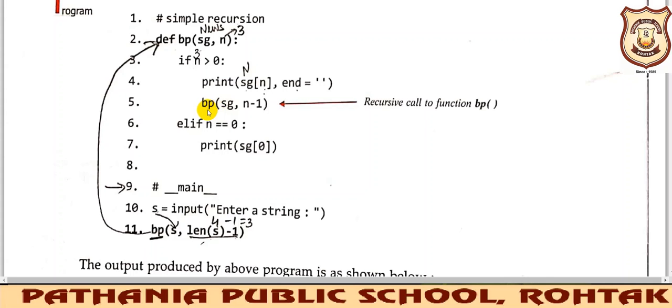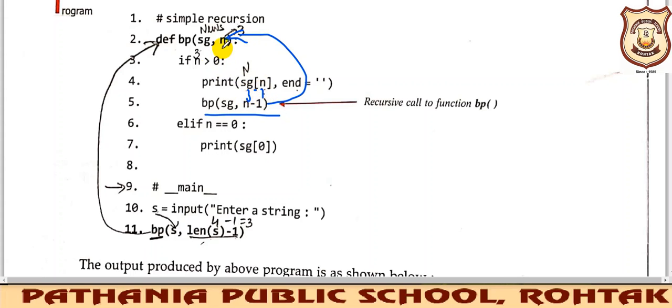So again bp(sg, n-1). sg is the base address of the string. This string is being passed here, with n minus 1. n is 3 here, so 3 minus 1 will become 2. So again this is a function call. This function call will take you where? To the function definition, right? So when you come here, you are directed here, right? I hope you are getting me. So this is a function call. Again it will take you to the function definition. Now the arguments are sg and n minus 1. n is 3, 3 minus 1, it will be 2.